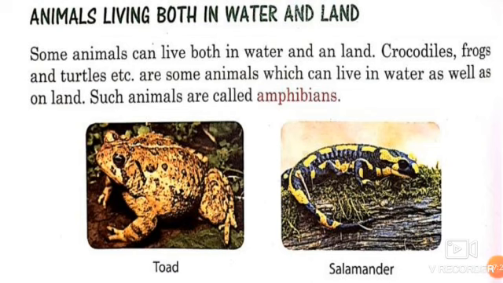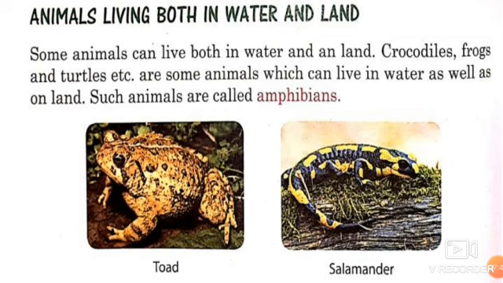Next topic is animals living both in water and land. Some animals can live both in water and land. Crocodile, frog and turtle etc. are some animals which can live in water as well as on land. Such animals are called amphibians. Amphibians means animals that live both on land and in water.